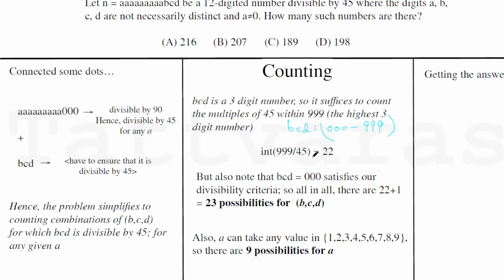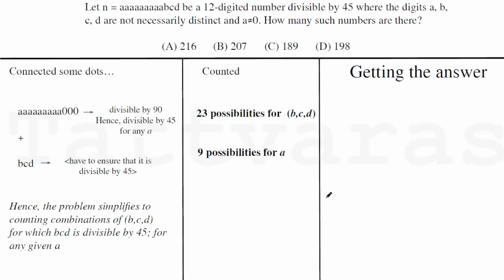The way we can then go about it is to check how many multiples there are. Just divide 999 by 45, the integer division. See what the value of the quotient is, and that's the number of multiples. But the combination 0, 0, 0, if we put it like this over here, even then the resultant is divisible by 45, right? So it's 22 plus 1 possibilities for BCE. And for A, discarding just the digit 0, we have 9 possibilities for it.